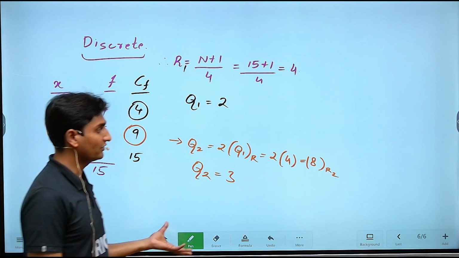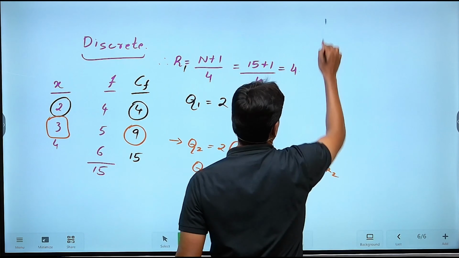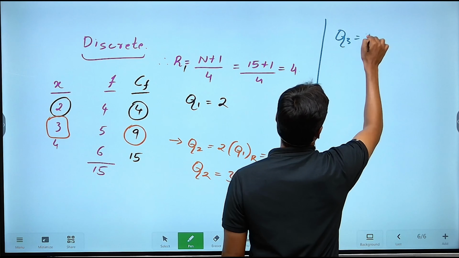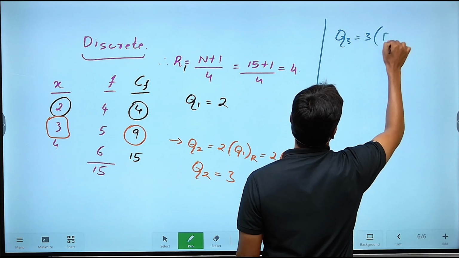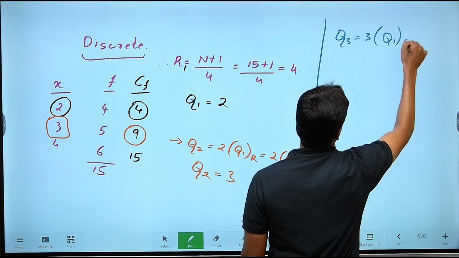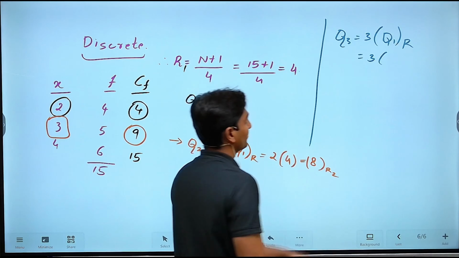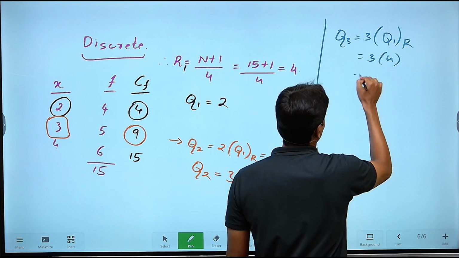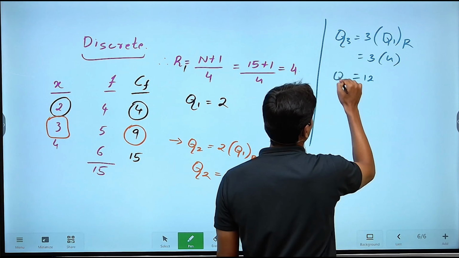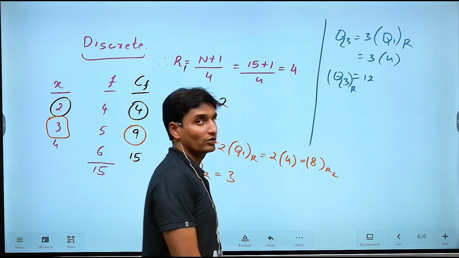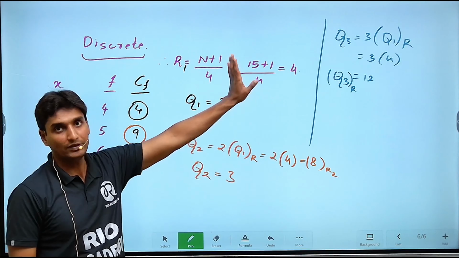Now on the same basis, if you want Q3, guys, I'll just write it down here in short. Q3 is given by 3 multiplied with the rank of Q1. What is the rank of Q1, guys? It is nothing but 4 here. So 3 into 4 will turn out to be 12. And this is what, guys? Once again, the rank belonging to the third quartile. This is not actually the quartile. This is actually the rank.